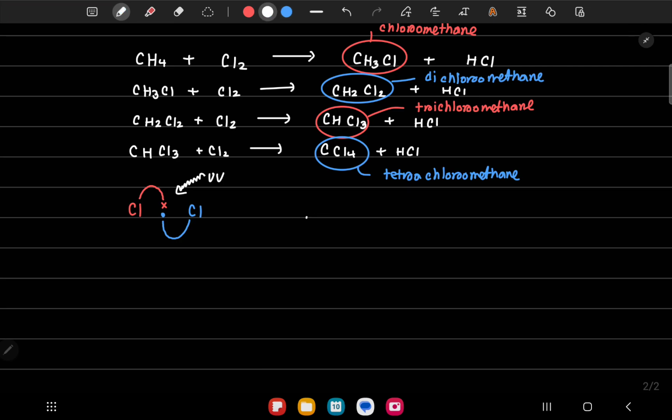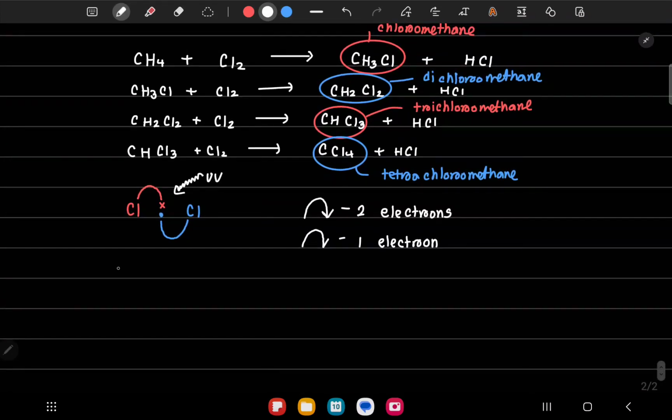Now when we write a mechanism, a full arrow means 2 electrons. A full arrow means the movement of 2 electrons, and a half arrow means the movement of 1 electron. So if I have a chlorine-chlorine bond, it will break homolytically due to UV ray. 1 electron will go to this chlorine, the other one will go to this chlorine.